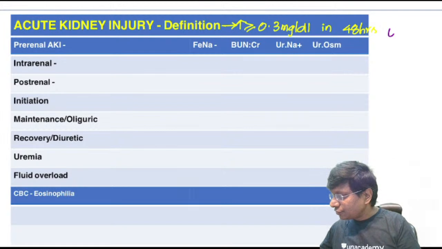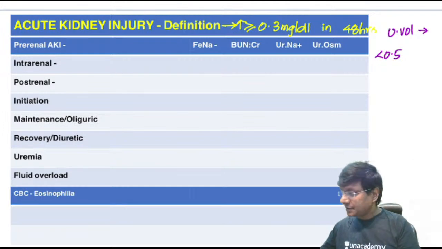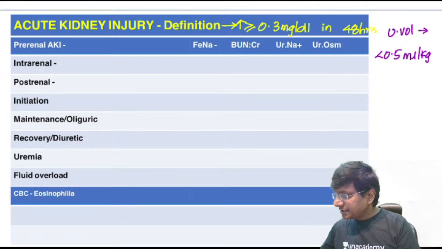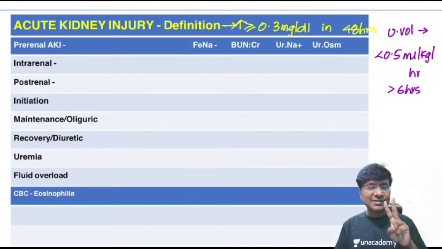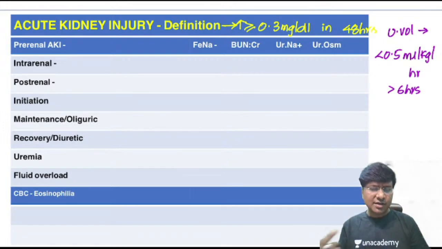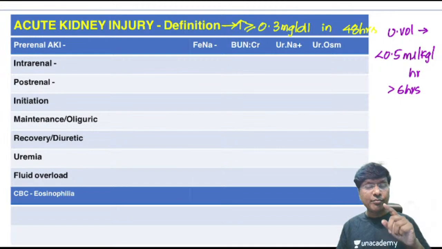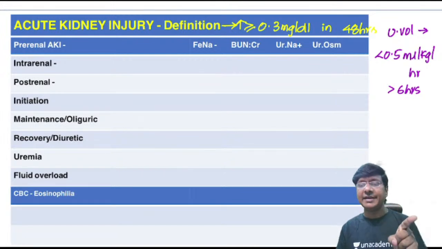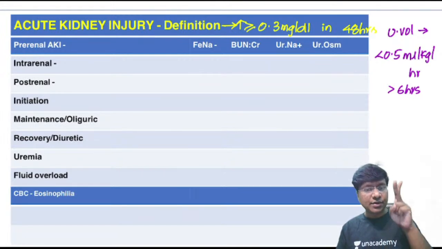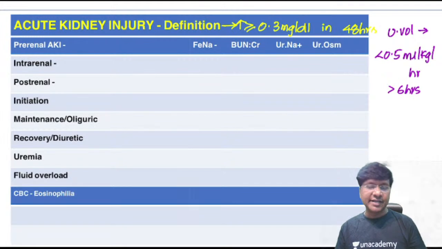If you take the urine volume, it should be reduced to less than 0.5 ml per kg per hour for more than 6 hours. So these are the two important points related to the definition. Or even some books give the rise in creatinine of more than or equal to 1.5 times the baseline within the prior 7 days. So remember these two things: serum creatinine will increase, by how much, more than or equal to 0.3 milligrams per deciliter within 48 hours, and second, urine volume will decrease, to less than 0.5 ml per kg per hour for nearly around 6 hours.